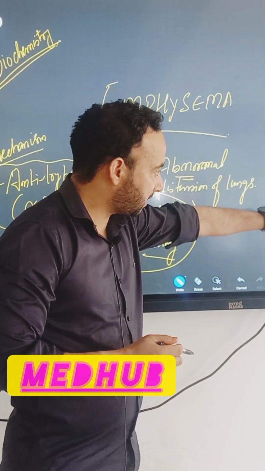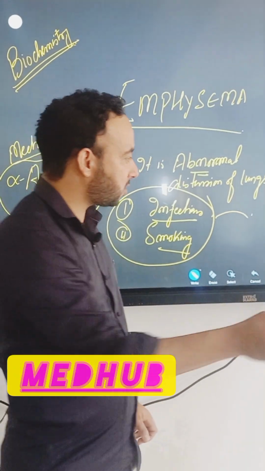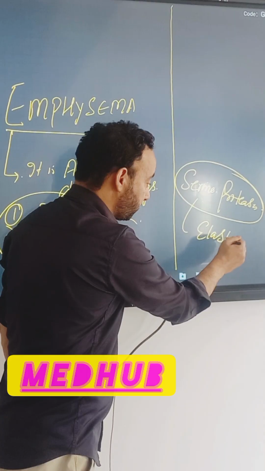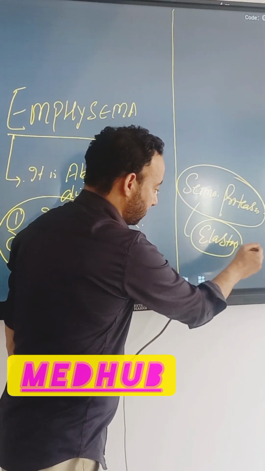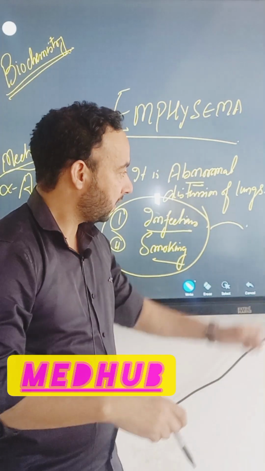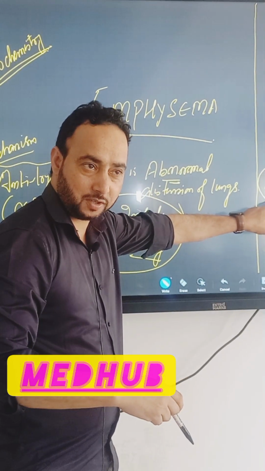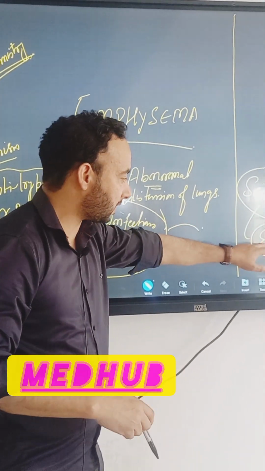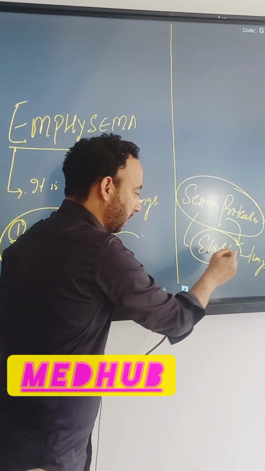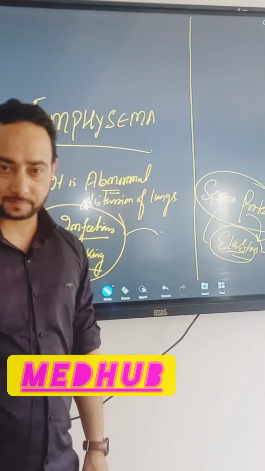Because the serine protease will act on a protein known as elastin, which is present in our lungs. Whenever there is infection, the serine proteases are produced. They will try to break this elastin protein which is present in the lungs.